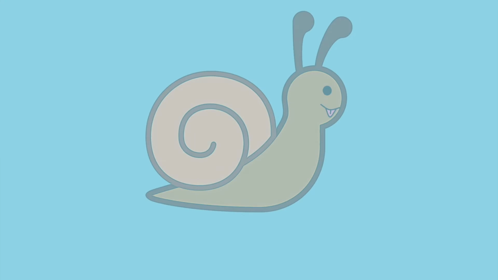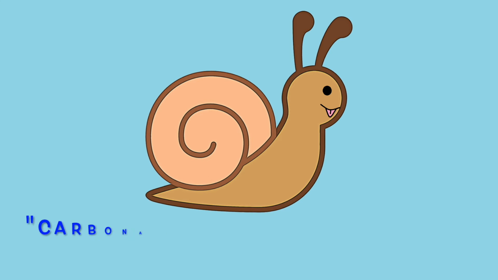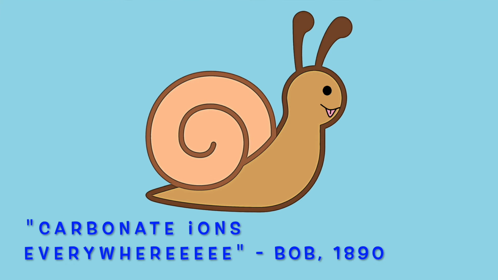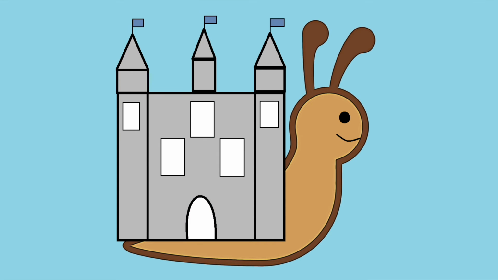Bob loved it. His friends were building beautiful homes with all of the abundant carbonate ions. Corals, mollusks and other marine calcifiers were flourishing. His home has never looked so good and tight. The huge villa on his back was in full equilibrium with the environment and he was proud of that. Unfortunately, this was about to change in the near future.